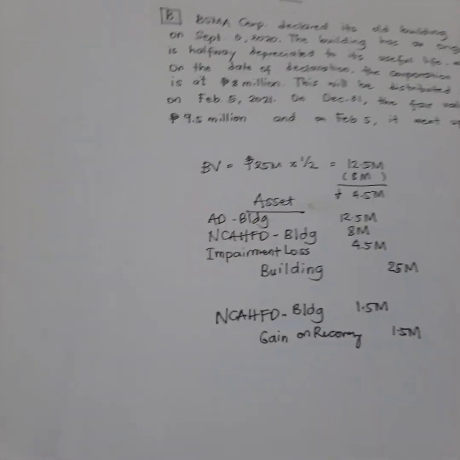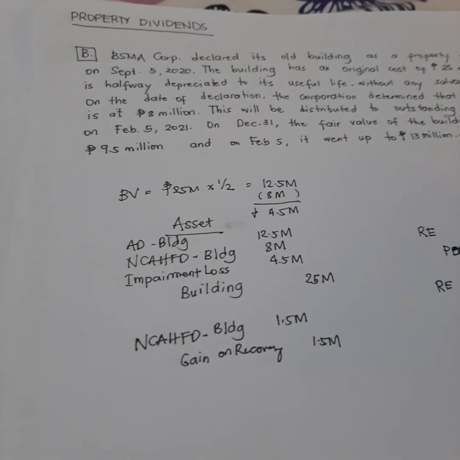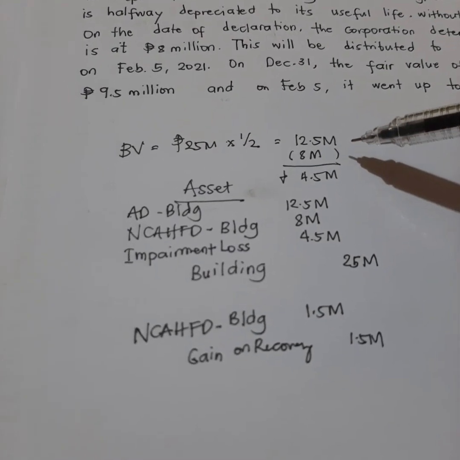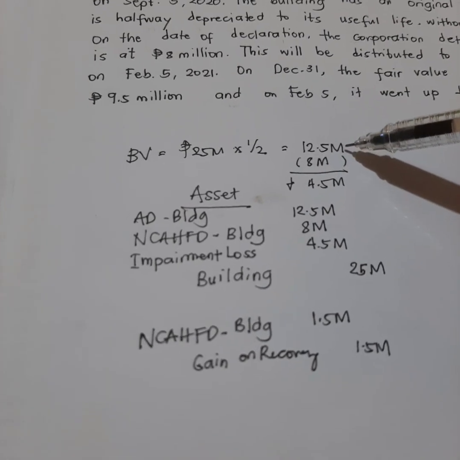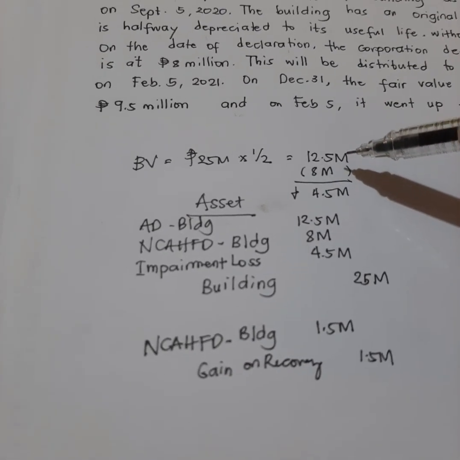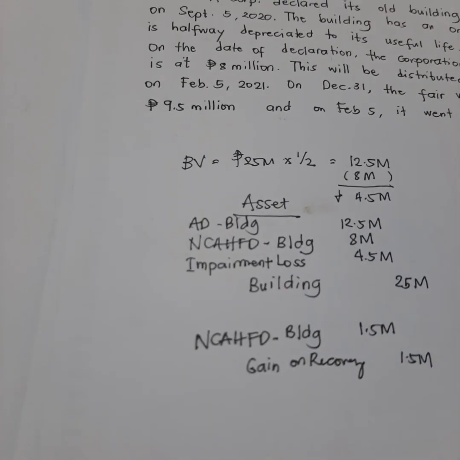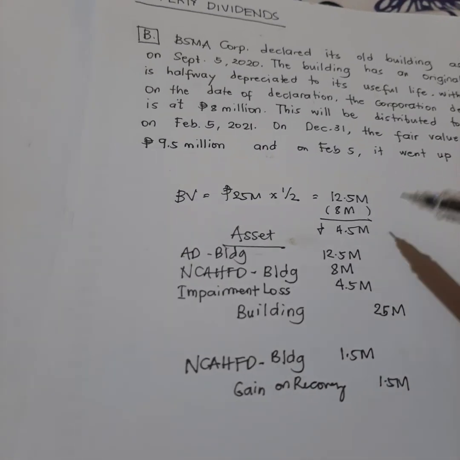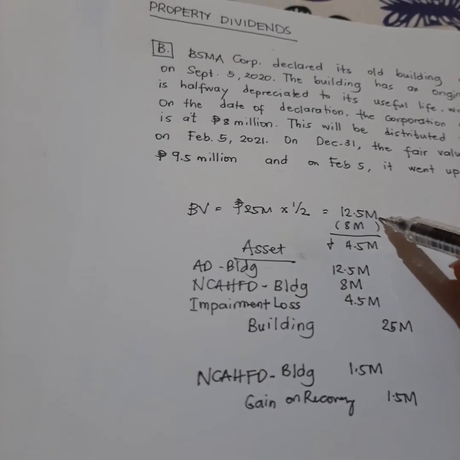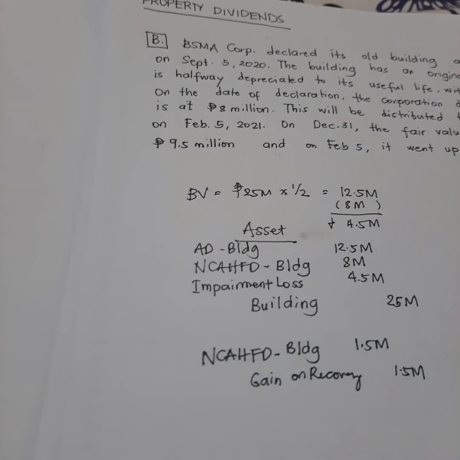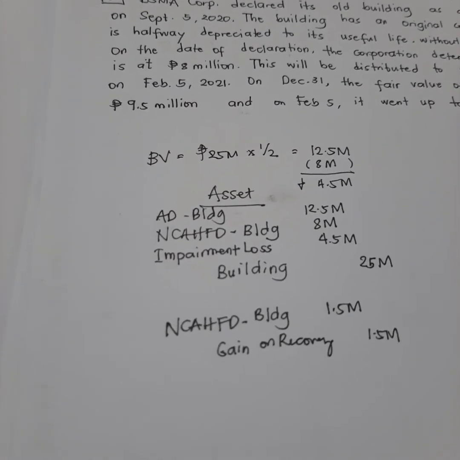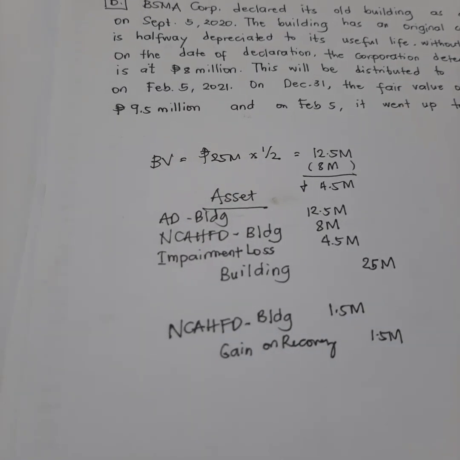So, here. So, 13 million na siya. Sabi natin, hindi siya pwedeng tumaas kung ano lang siya dapat. So, assuming na 12.5 million lang siya talaga dapat, okay, assuming na ito na yung adjusted niya based on depreciation, so, ang mangyayari niyan, pwede lang siyang tumaas hanggang 12.5. And since 9.5 na siya, okay, so 3 million lang yung pwedeng maging gain on recovery. Parang ganito lang yan.